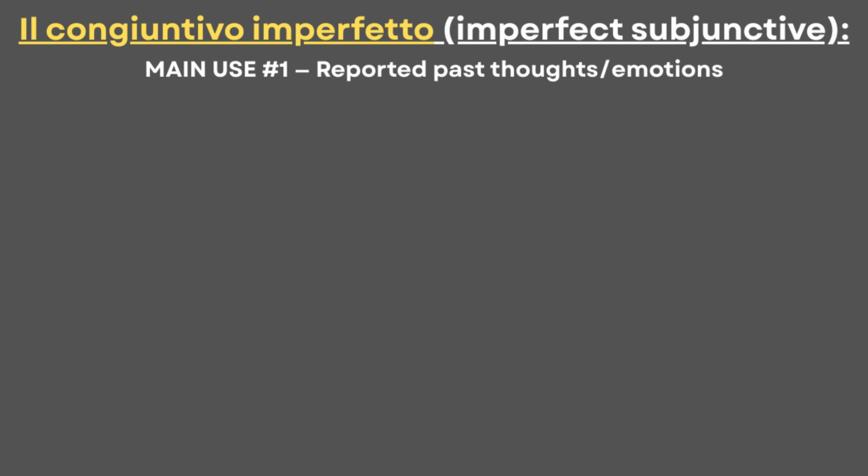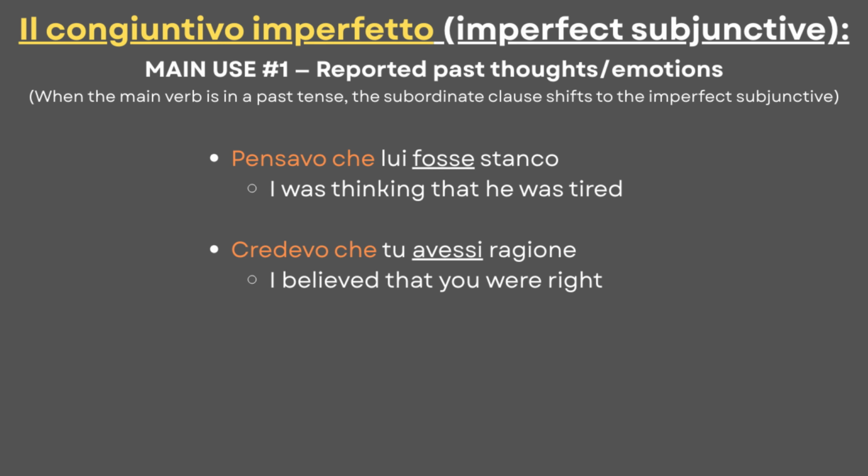Now, we can finally see some examples of when to use this mood. The main use is in reported past emotions, where the main verb is in a past tense, and the subordinate clause is in the imperfect subjunctive, like saying, pensavo che lui fosse stanco. Credevo che tu avessi ragione.